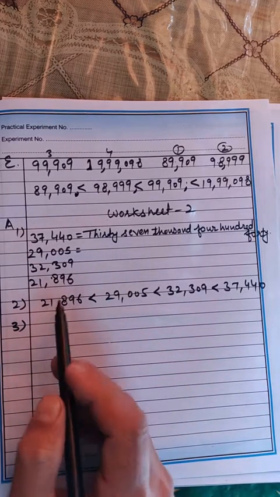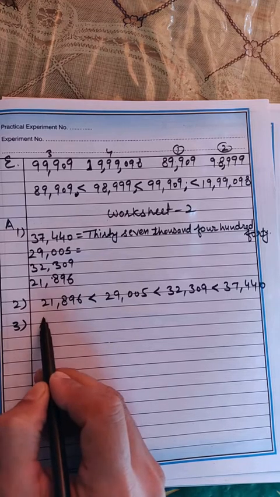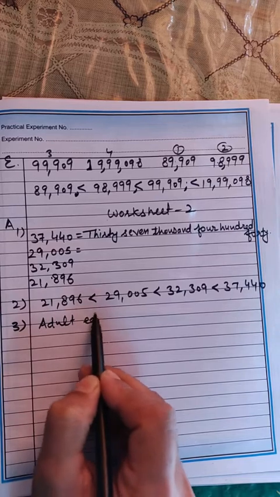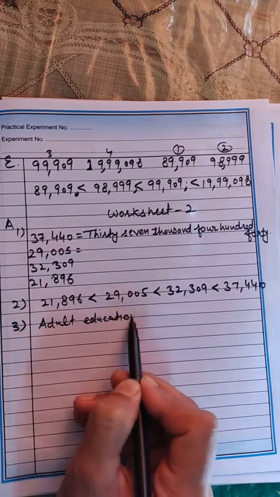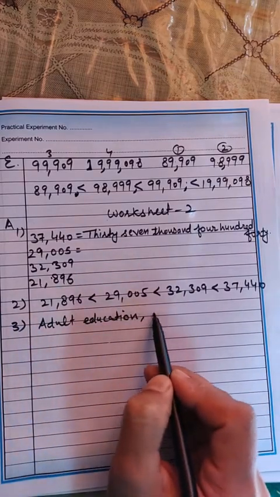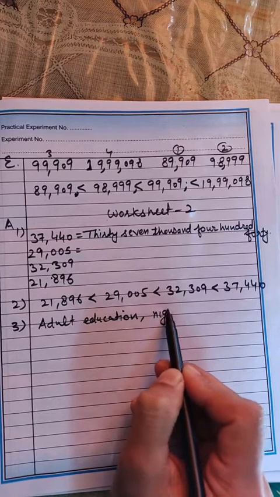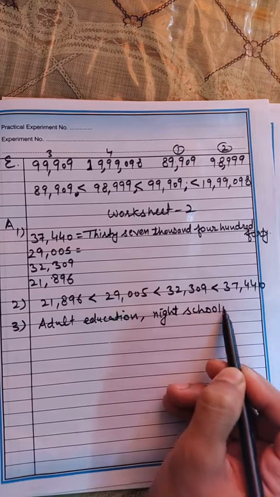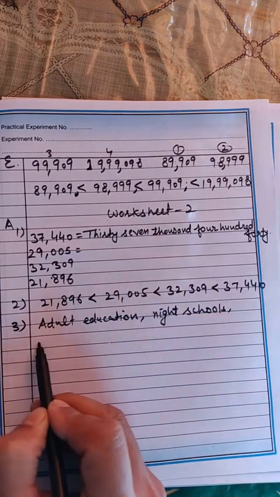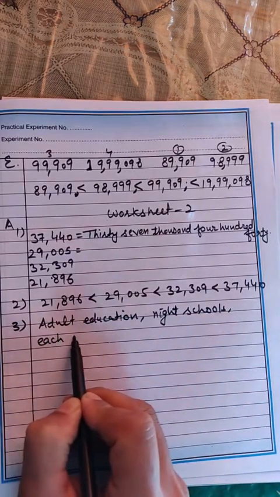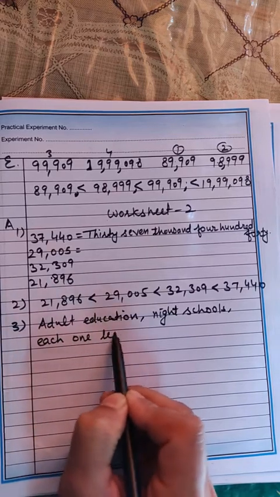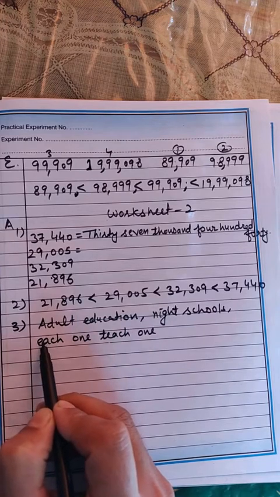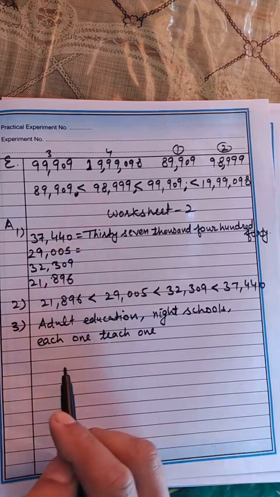But there are some steps you can suggest, like adult education, night schools, and of course each one teach one, meaning each person can teach one person.